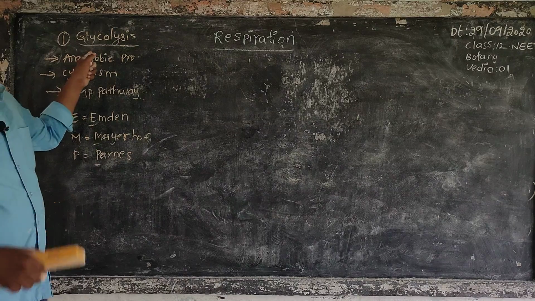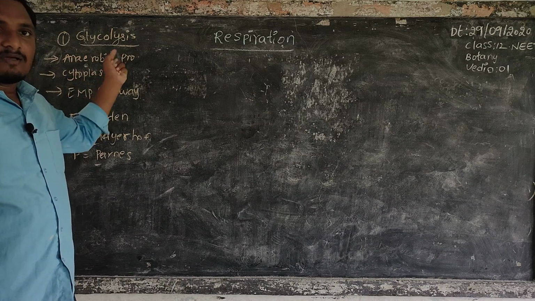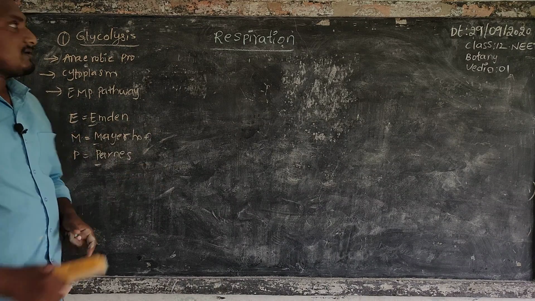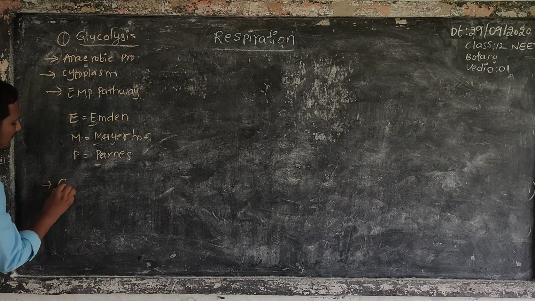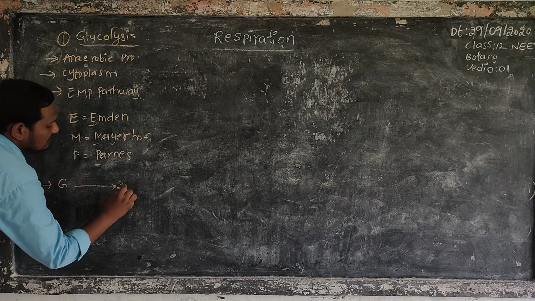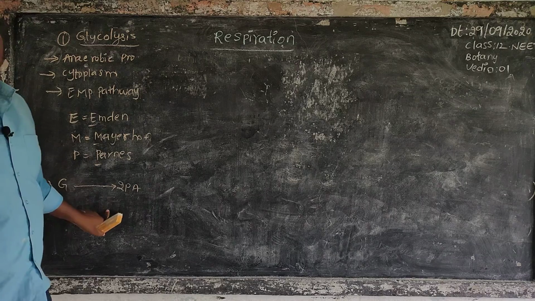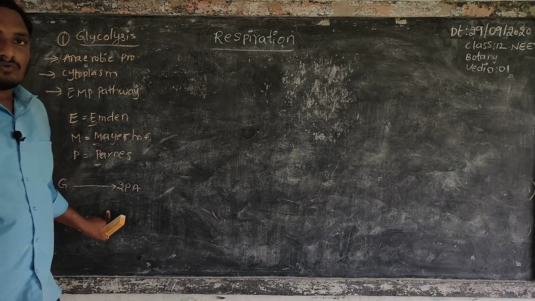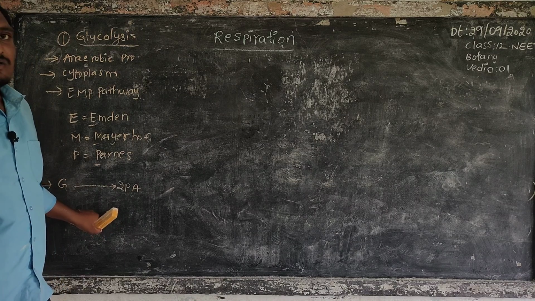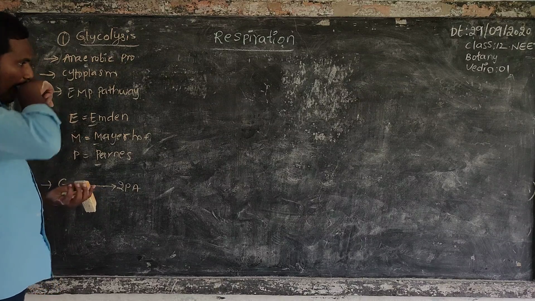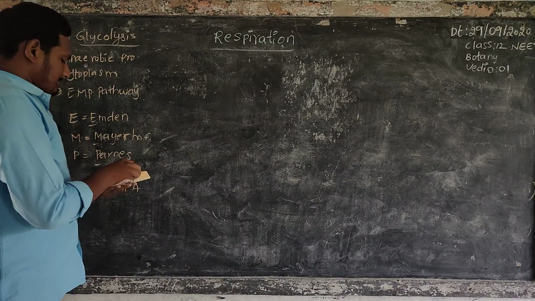Glyco is nothing but glucose. Lysis is nothing but breakdown. In this process, glucose breaks down into two molecules of pyruvic acid. It is a partial breakdown of glucose. Now we have to take up the cycle.